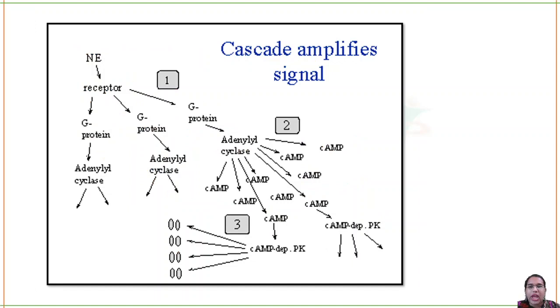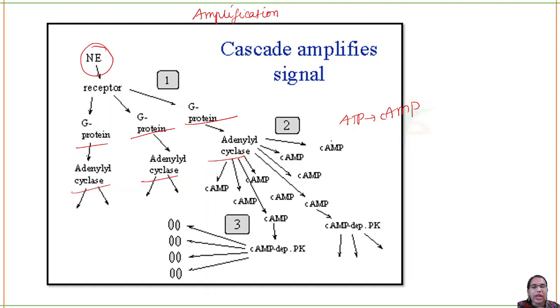This is how the amplification of signal happens. Amplification is very important to understand, because it is not that when one particular ligand binds, only one signal is sent. No, it is amplified in between. You can see one norepinephrine binds to the receptor, but that can activate several G proteins. Those will activate adenylate cyclase, which can convert many ATP to cyclic AMP, a lot. Now this cyclic AMP will activate your protein kinase A.